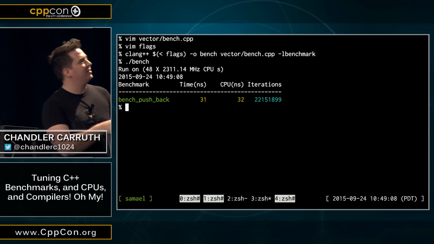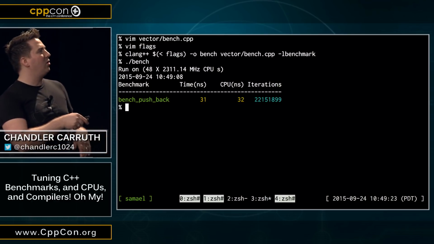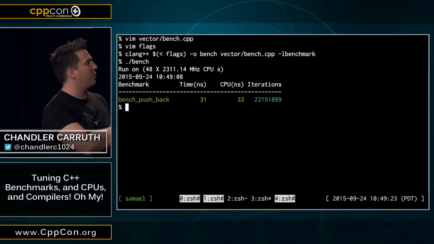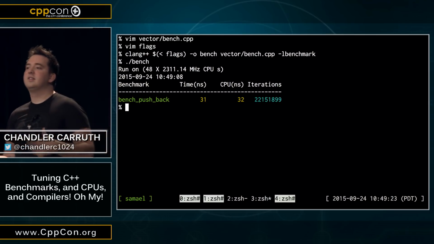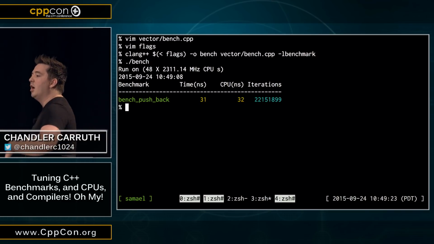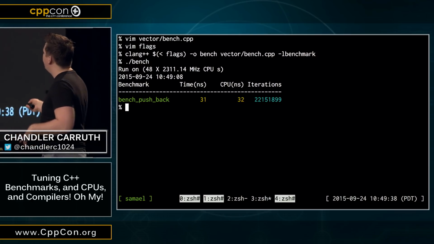First thing is we get this nice column layout, right? It tells us what benchmark we ran, how long that particular benchmark took, both in wall time, that's the first column here, and in CPU time. And CPU time is interesting because we're actually discarding any kind of overhead where our thing got off the CPU, but that's the CPU time.